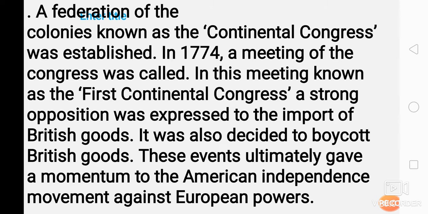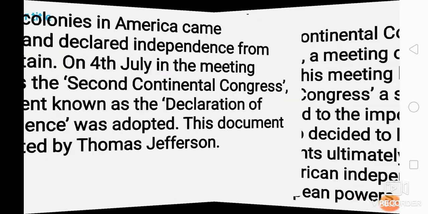So not only did they take one step, they also created their own Congress that was called the Continental Congress. They held a meeting. The First Continental Congress expressed very strong opposition to the import of British goods. It was also decided to boycott the British goods. This event ultimately gave momentum to American independence. That was the rise of American independence against European powers.